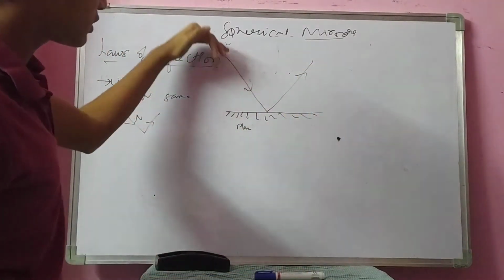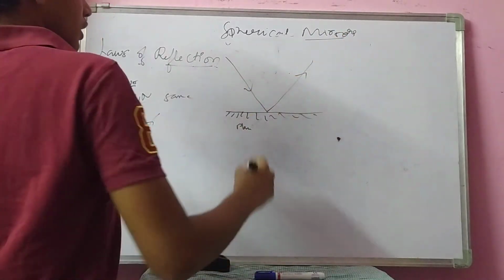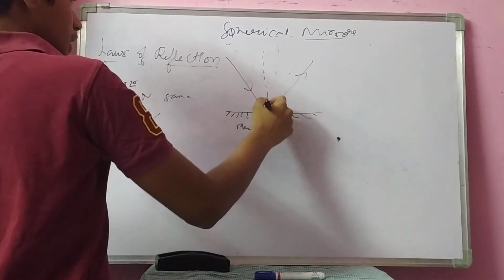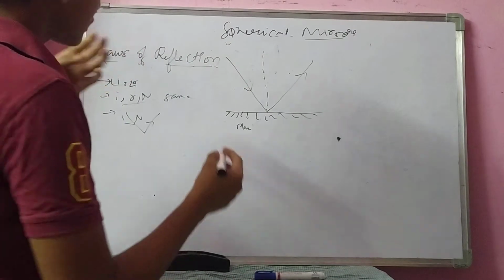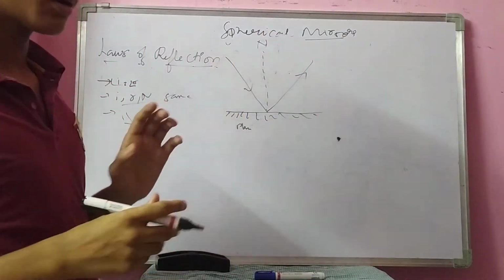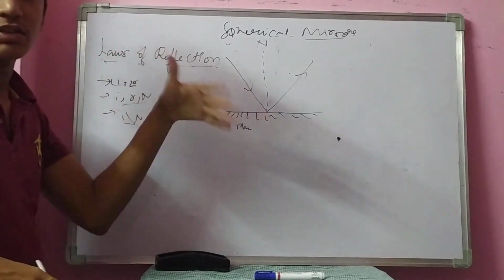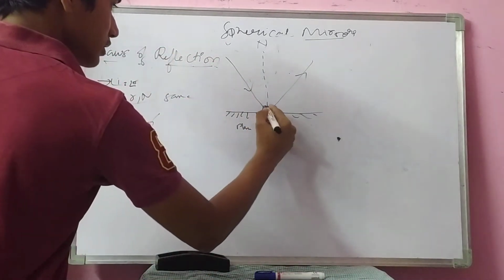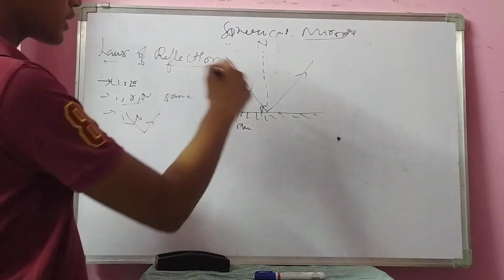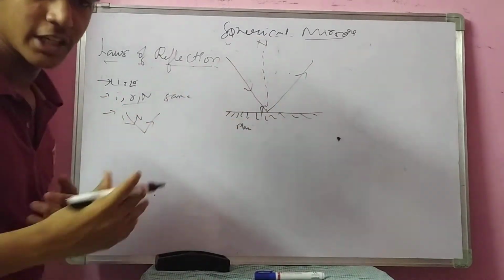It is incident like this. This is the incident ray, this is the reflected ray. Now I have drawn a perpendicular straight line to the mirror. That is called normal. The normal is nothing but the straight line which is drawn perpendicular to the surface of the mirror. Exactly, see, this is 90 degrees. If you want, you can use a protractor to measure. This is perpendicular, 90 degrees.